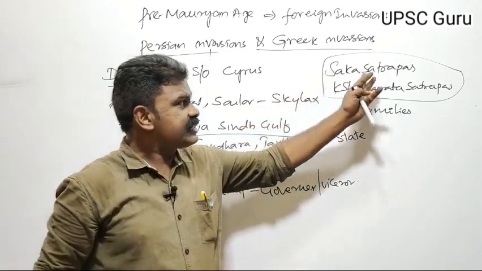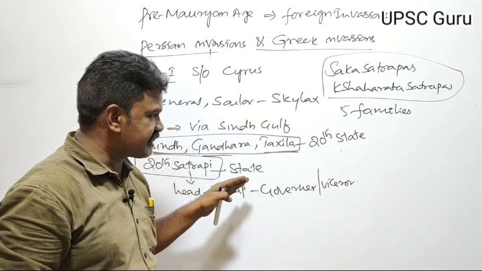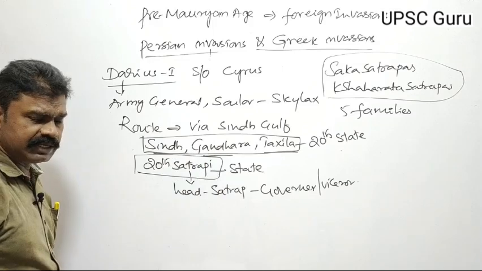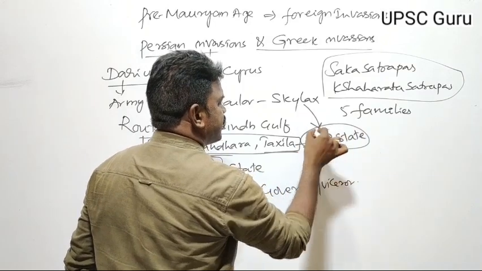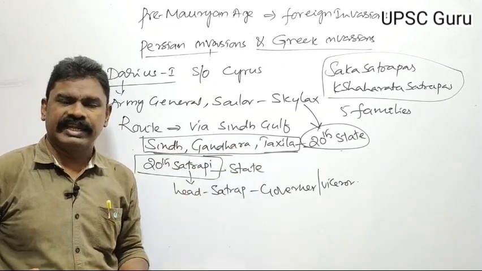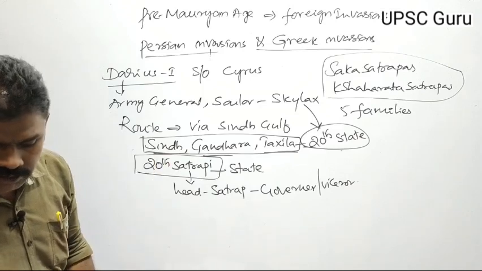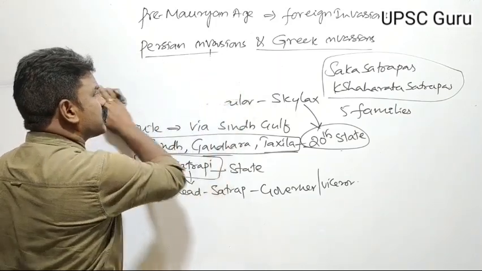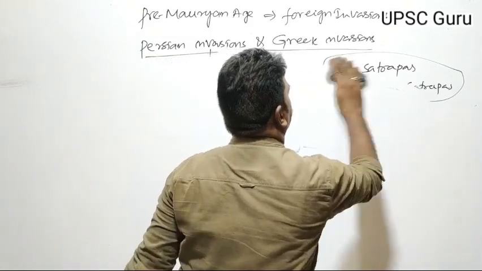So the Saka satrapas came into existence from the satrapy started by Darius I. Darius I made Skylax the governor of the Sindh, Gandhara and Takshila area. We know this information from Herodotus's Histories.